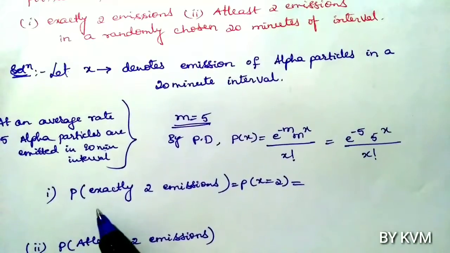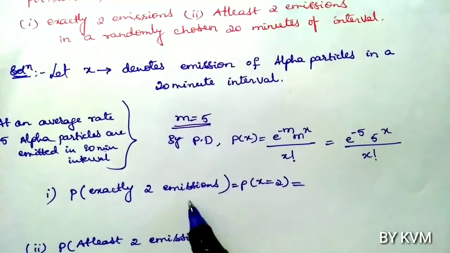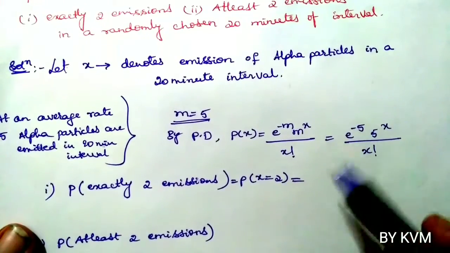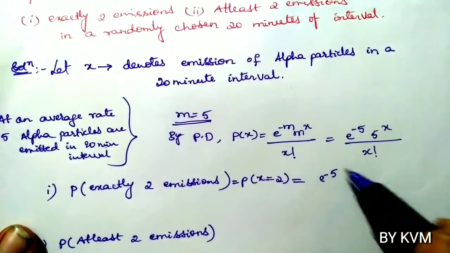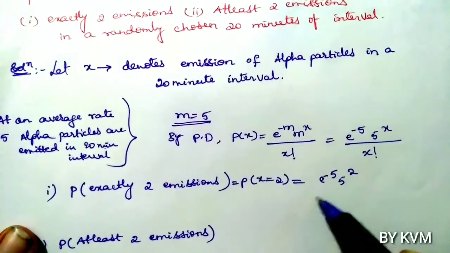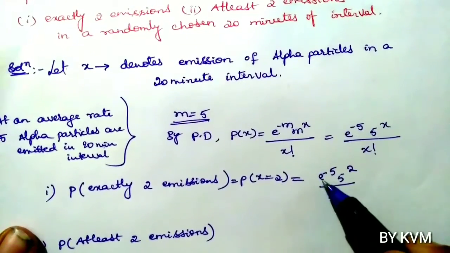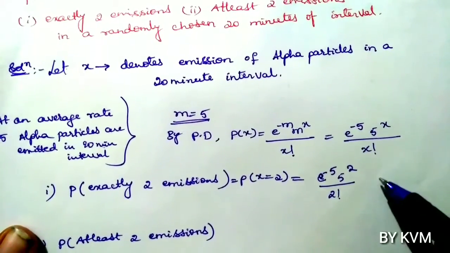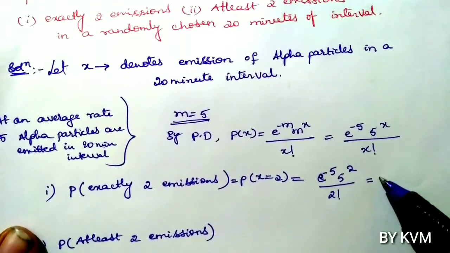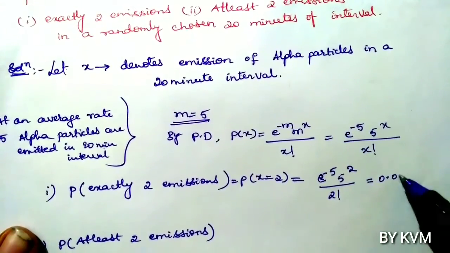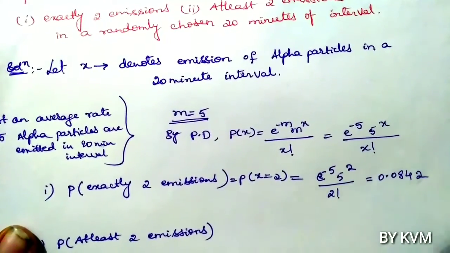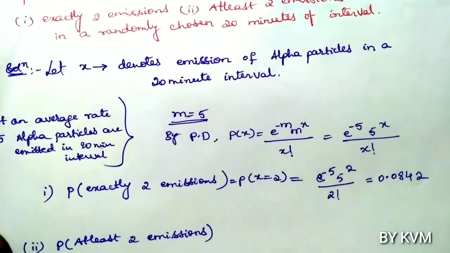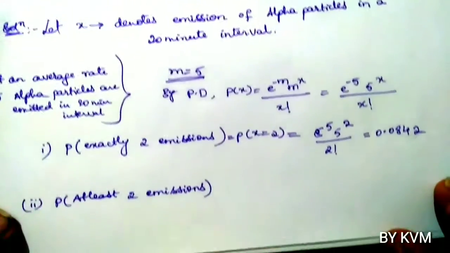Now first case, we have to find probability of exactly 2 emissions. Means put x equals 2. So we get e power minus 5 into 5 power 2 by 2 factorial. Use the calculator, we get 0.0842. So probability of exactly 2 emissions is 0.0842. So now second case.